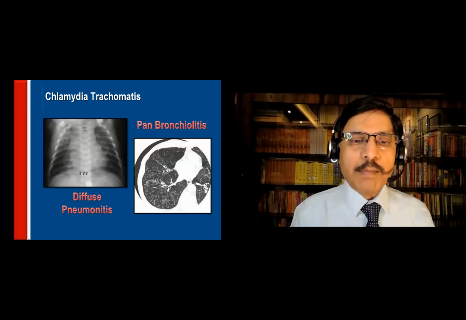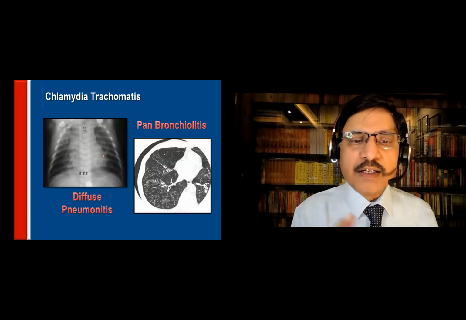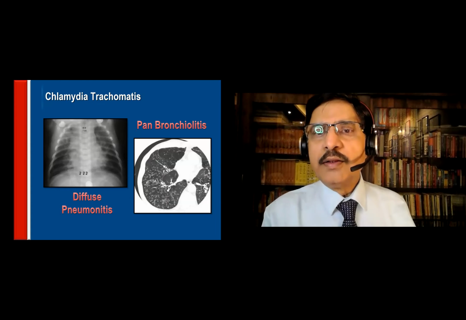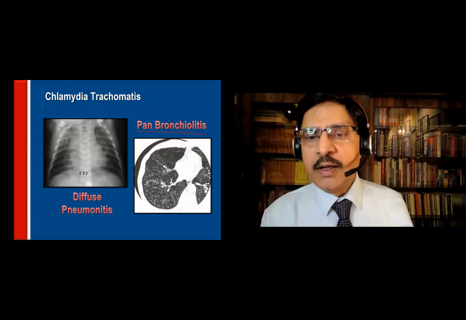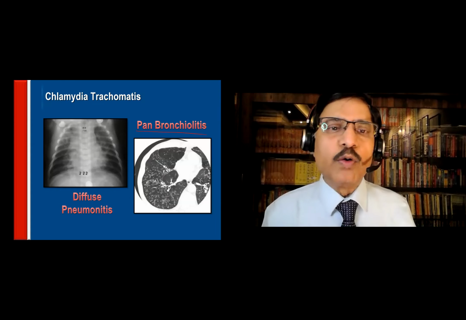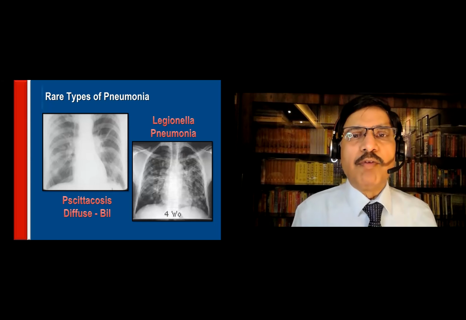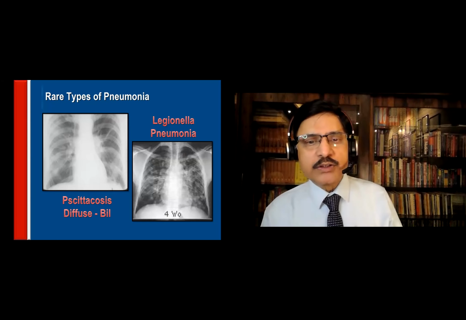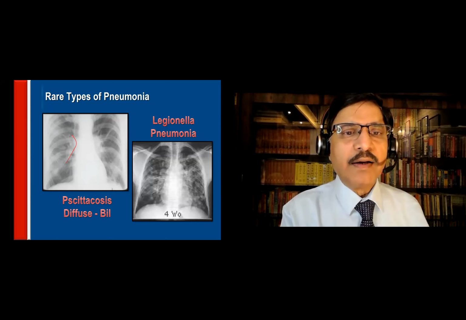Okay. Now chlamydia: diffuse pneumonitis, in which children are usually affected. There is a panbronchiolitis. You can see the pneumonic consolidations around the bronchioles. And then you have rare types of pneumonia, psittacosis, diffuse and bilateral, butterfly shape.